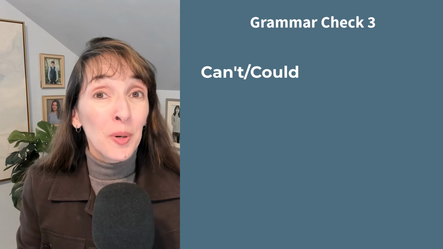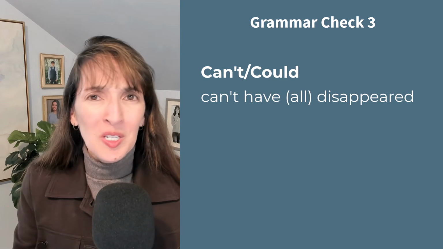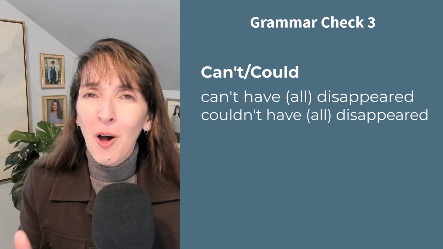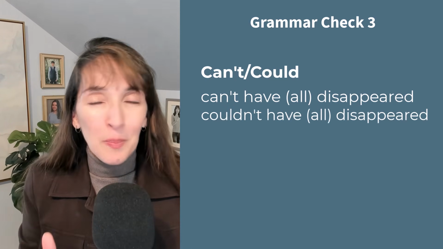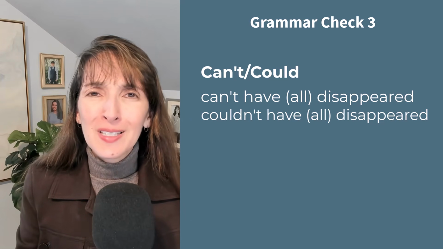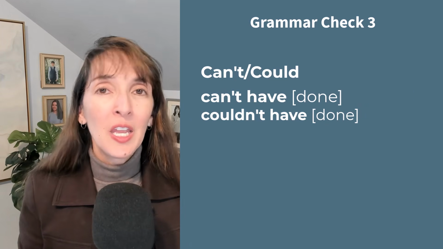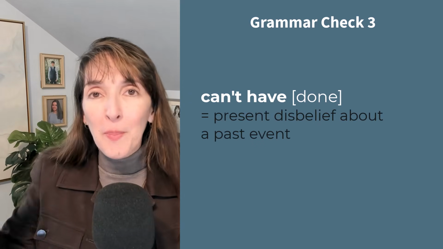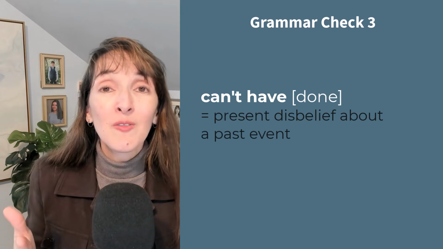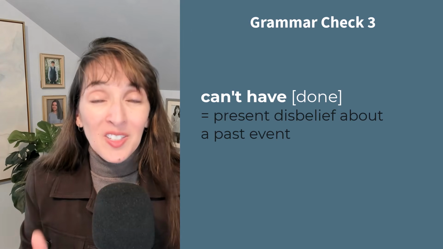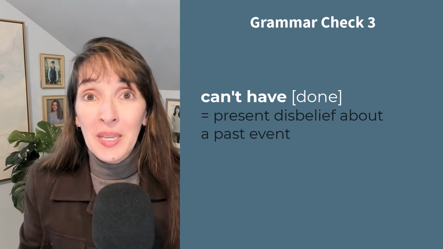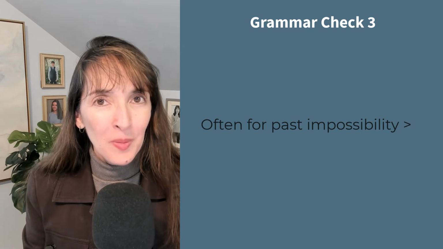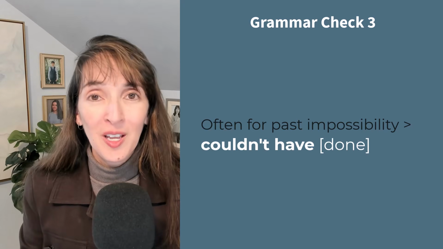Let's talk about the perfect modal, can't have all disappeared. It's also possible to say, couldn't have all disappeared. In the perfect form, there often isn't a difference between can't have done and couldn't have done. But if there's present disbelief about a past event, can't have done works well. That's strong certainty about something being impossible. A lot of the time for past impossibility, we use couldn't have done.